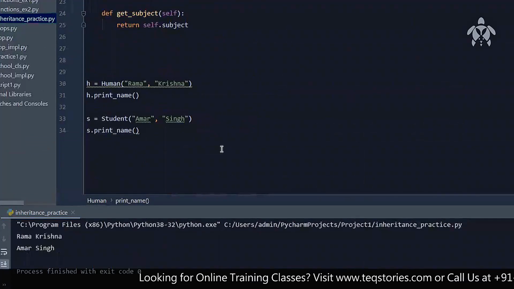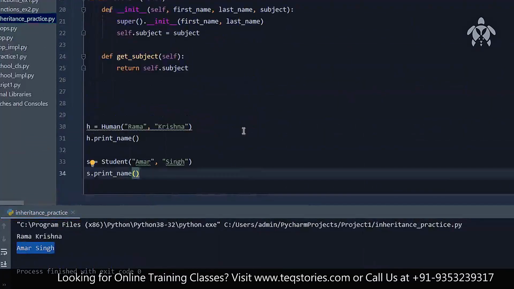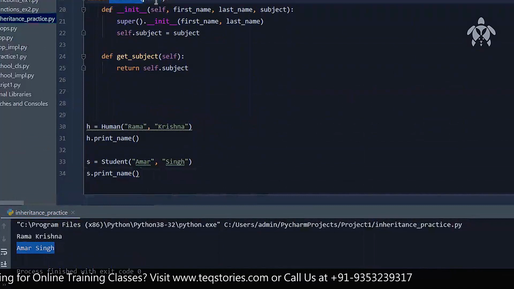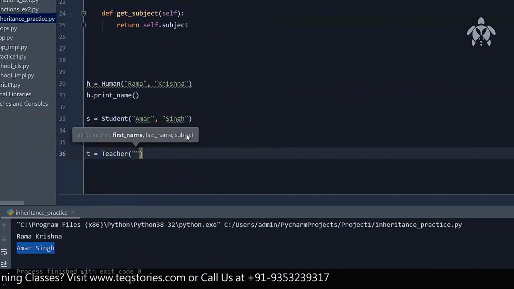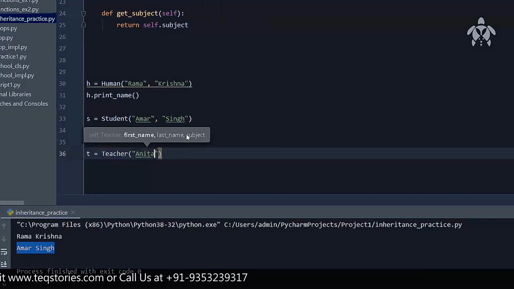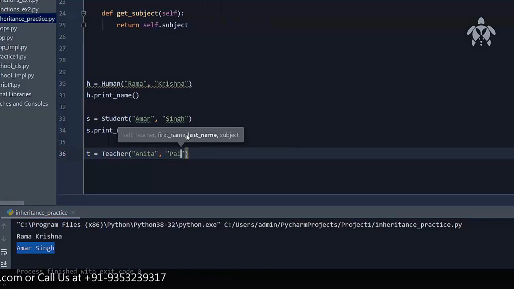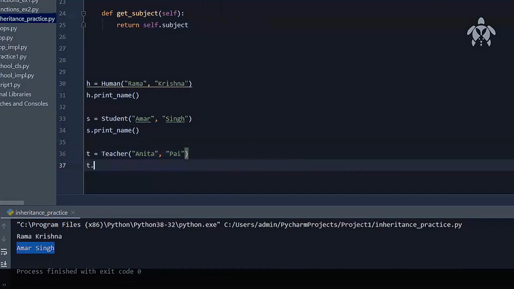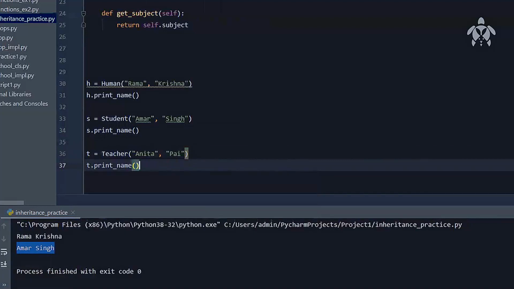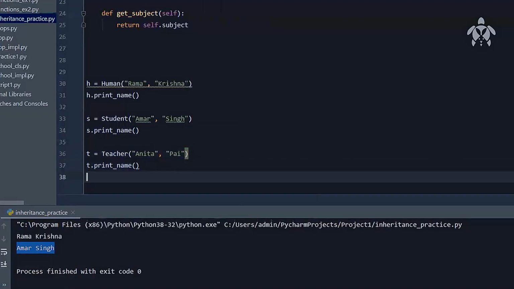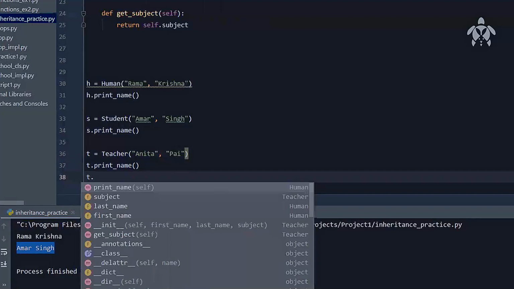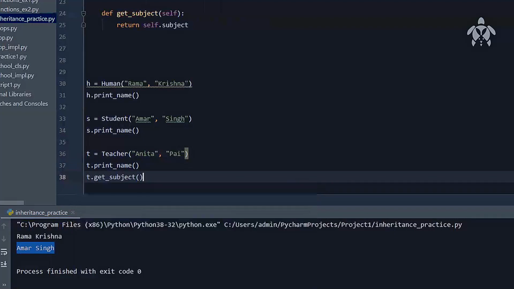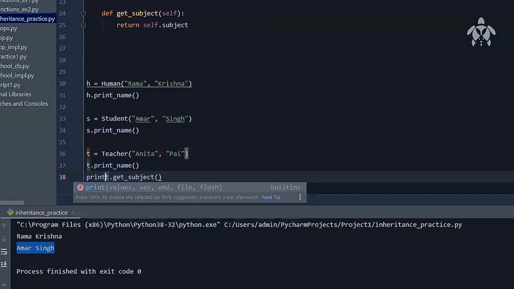So if I run this, I'll get Amar Singh. And lastly, if I try to check out the teacher, the name of the teacher goes like Anita Pai. So Anita Pai is the teacher, let's say. If I go for T dot print name, it'll anyway work because it is being called from the parent class. If I go for T dot get subject, that should also return me the subject so I can print it.